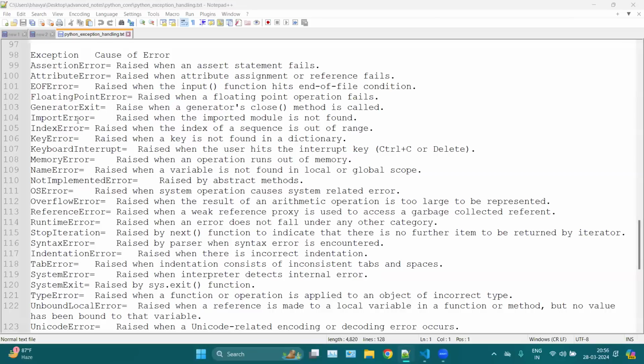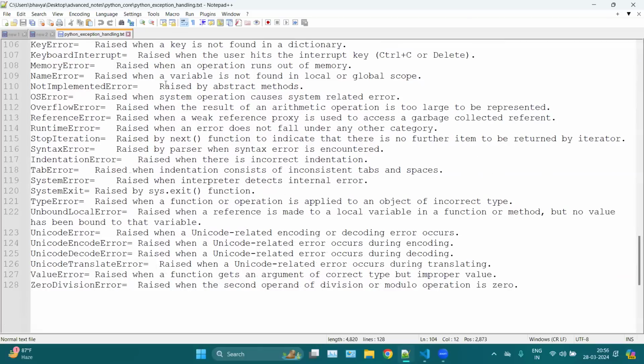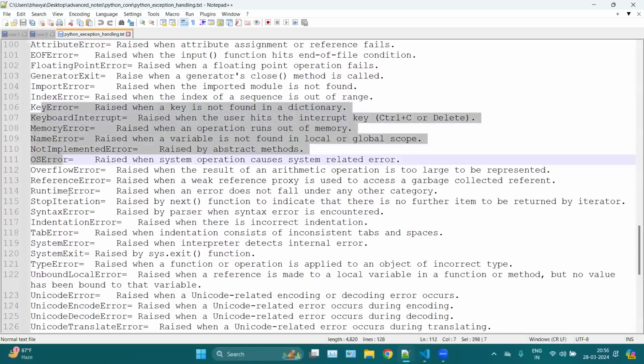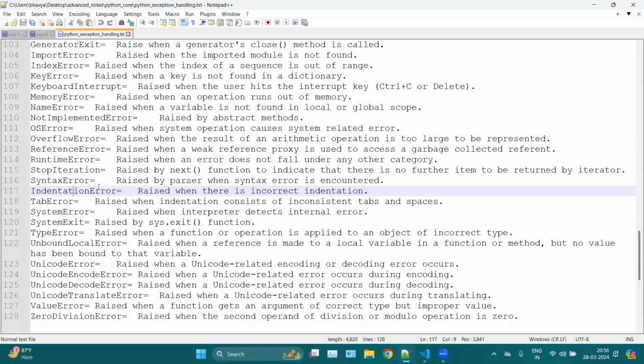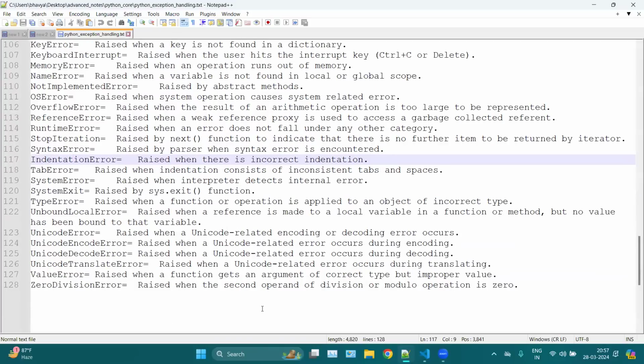Here we have many errors, like assertion error, attribute error, EOF error, floating point error, generator exit, import error, and then index error, key error, etc. You can check this from the Python documentation. If you want to check how many errors there are or which error fits your program, you can pick from here. Otherwise, you can create your own errors. Any questions?